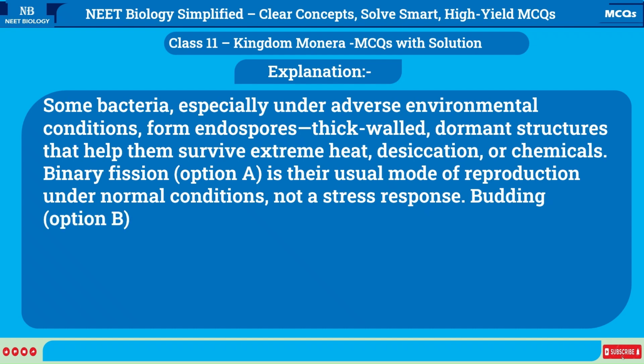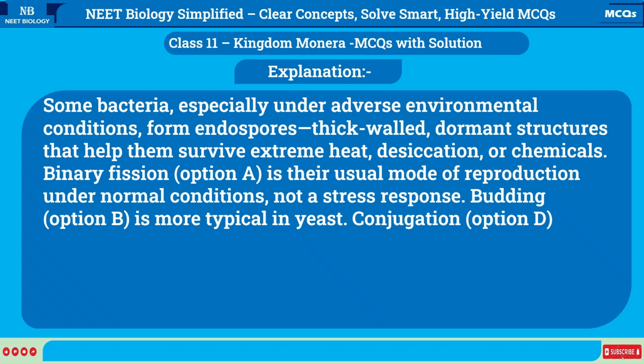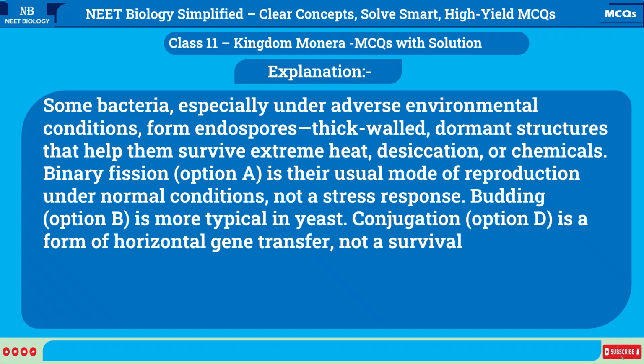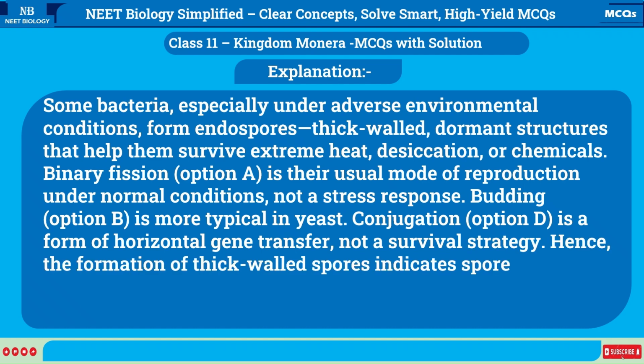Budding, option B, is more typical in yeast. Conjugation, option D, is a form of horizontal gene transfer, not a survival strategy. Hence, the formation of thick-walled spores indicates spore formation.